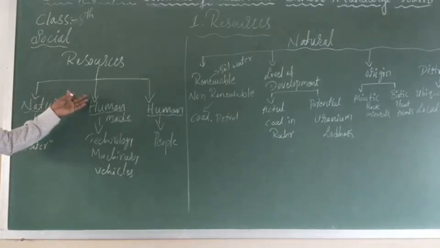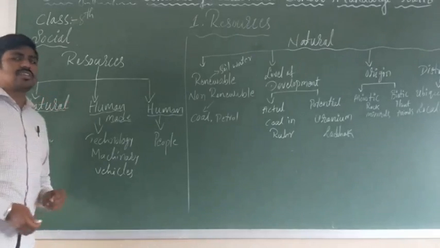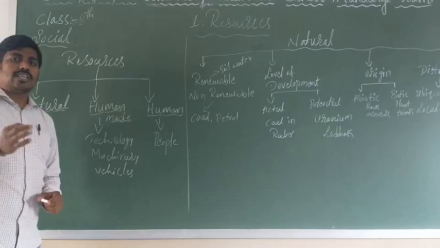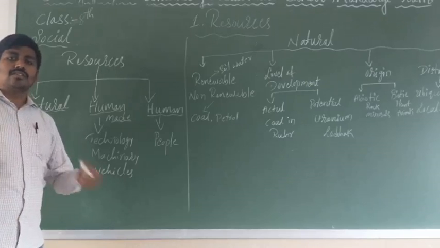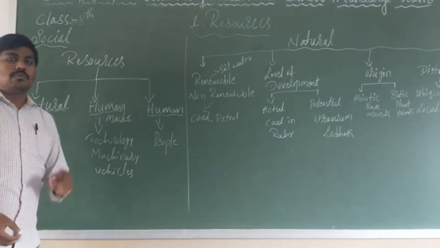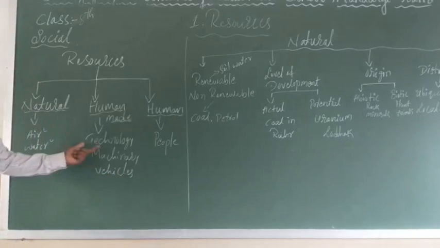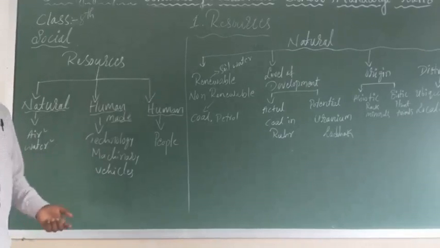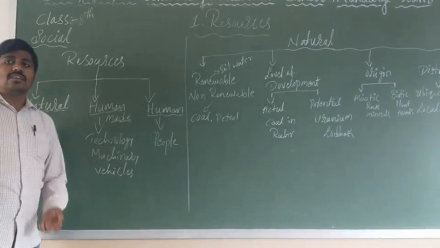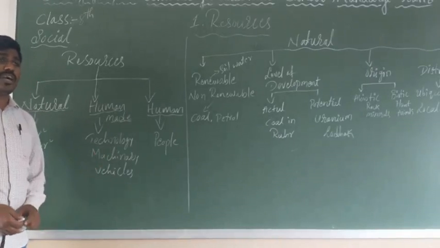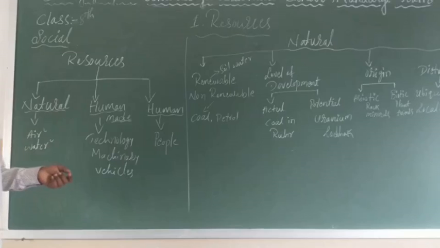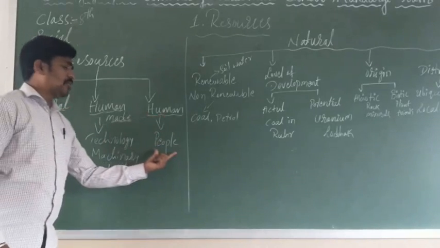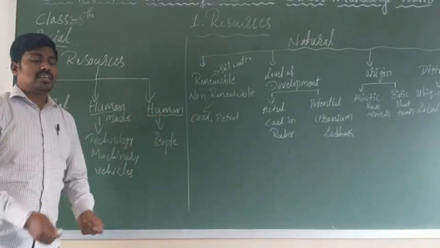And the same with human-made resources. I don't need to explain much. What is made by humans? Those are called human-made resources. For example, technology, machinery, vehicles, this building, this bench, chair, this mobile, and many more things. These are human-made resources. And humans, the people, are also resources.